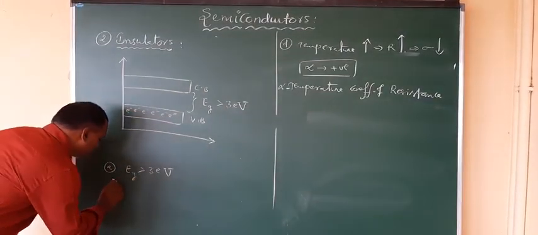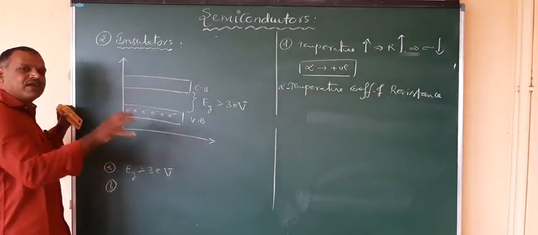So in this case, what can you observe? The valence band possesses valence electrons.